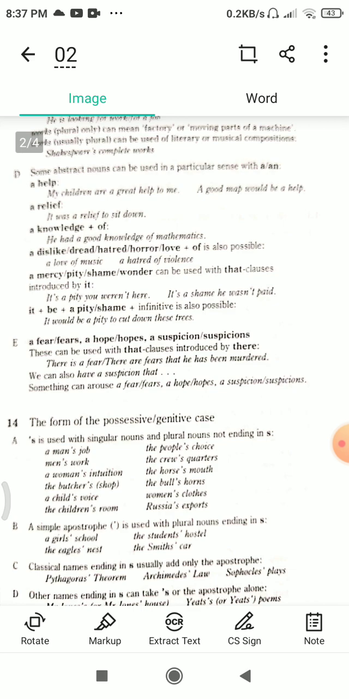Number E: a fear, fears, a hope, hopes, a suspicion, suspicions can be used with that clauses introduced by there. For example, there is a fear or there are fears that he has been murdered. We can also have a suspicion that. Some things can also arouse a fear, fears, a hope, hopes, a suspicion, suspicions.